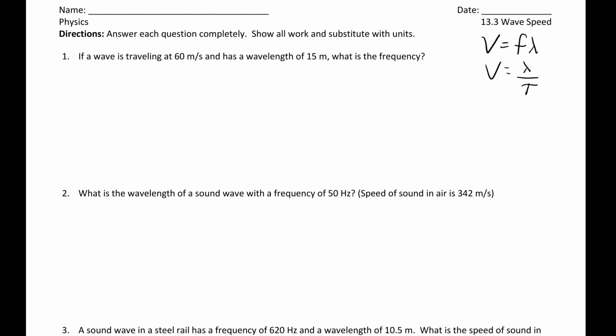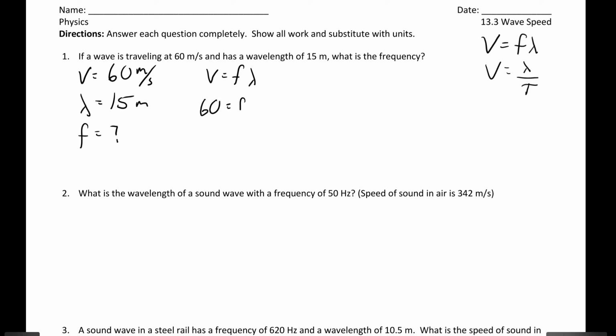It says, if a wave is traveling at 60 meters per second, let's do the GUESS method. Good old GUESS method. It has a wavelength, that's lambda, of 15 meters. What is the frequency? Okay, so v is equal to f lambda. And then we could plug in 60 is equal to f times 15. And what's 60 divided by 15? We're going to go 4. What are the units for frequency?